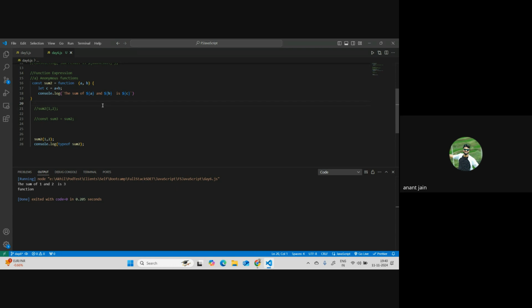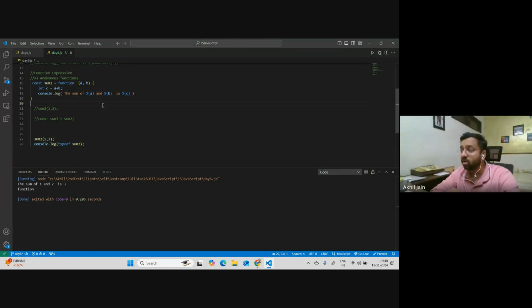No, it's not a variable which is holding a value. Just think of it like it's just a function, right? I mean, it's just a variable pointing to a function.